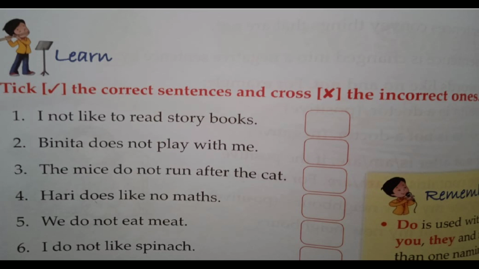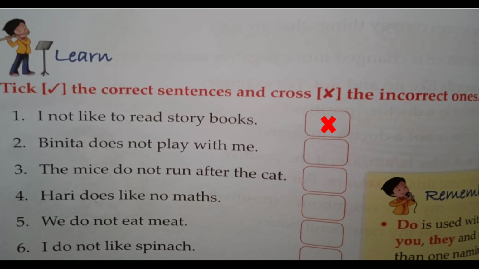Yes, we use do not, right? So here the correct form of this sentence is, I do not like to read storybooks. But here it is given, I not like to read storybooks. So you can cross out the sentence. Okay? So cross it.